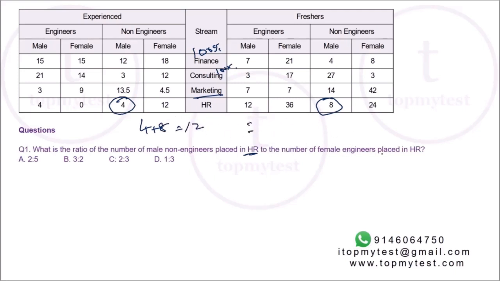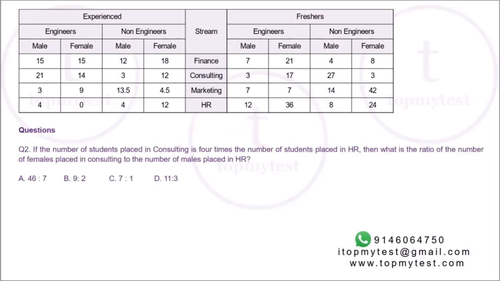Two, the number of female engineers placed in HR. You want females who are engineers. 0 in experienced, 36 in freshers. So 0 plus 36 will be 36. 12 is to 36 will be 1 is to 3. Option D will be your correct choice.